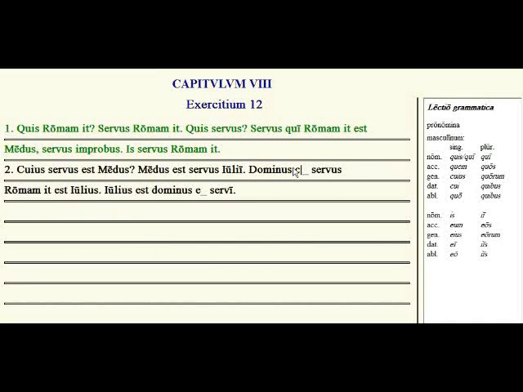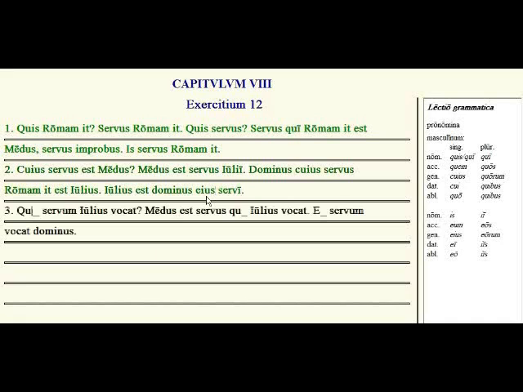So Cujus, if I can get this to work. Cujus. So Julius is the master of this slave. Eius servi.